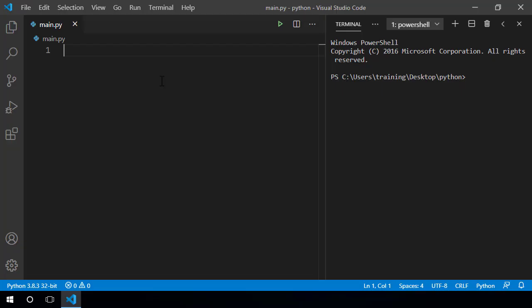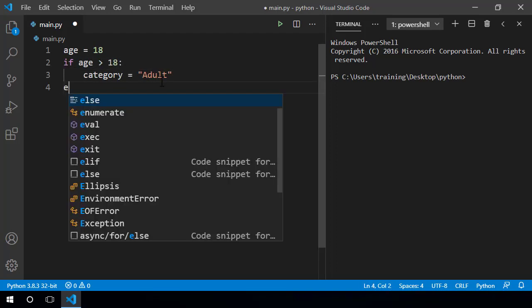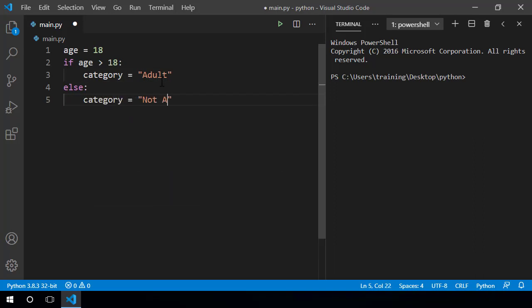So what is ternary operator? If we have a logic with only if and else, like age greater than 18, category is adult, else category is not adult. In such cases, we can use ternary operator.